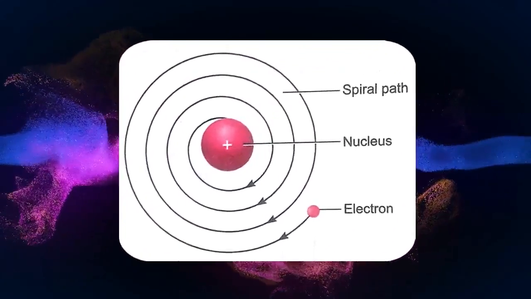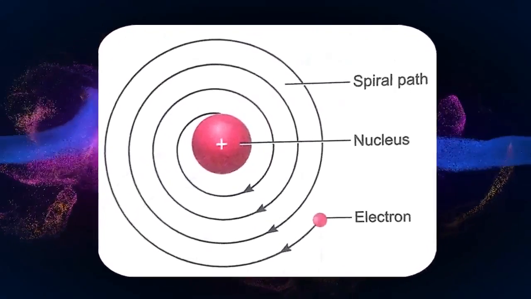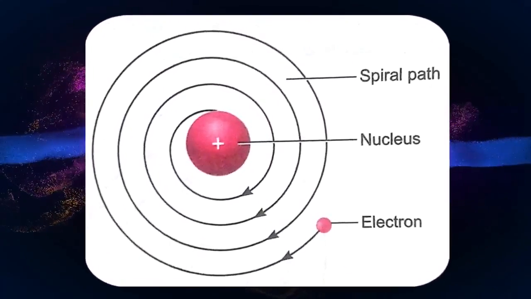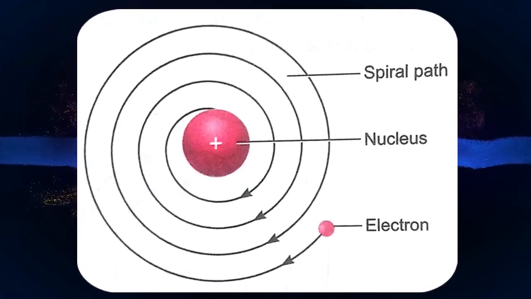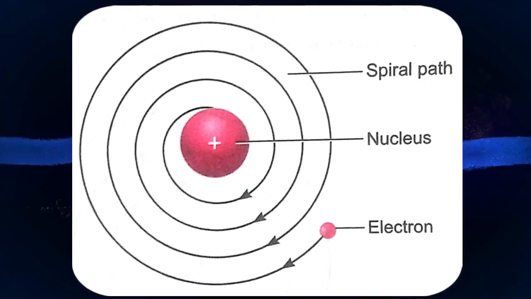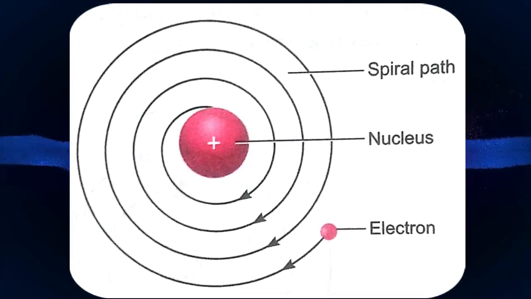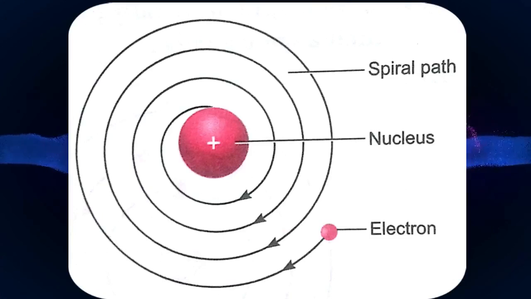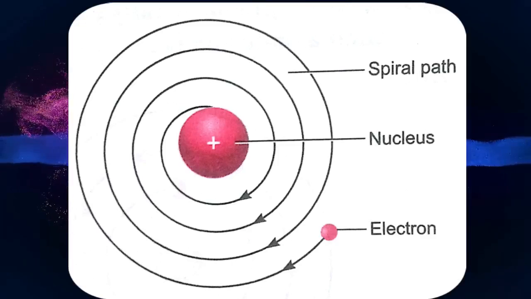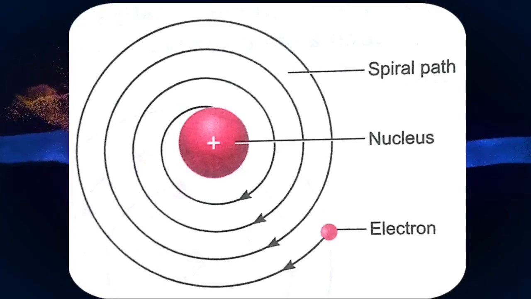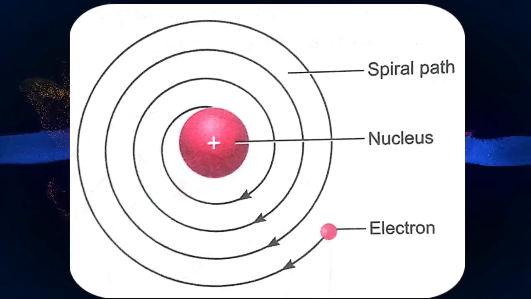But if we consider both Rutherford and Maxwell together, within 10 to the power minus 8 seconds an atom would have collapsed, but it is not happening in reality. That means there was some problem regarding the discussion of orbits and this movement of electrons by the Rutherford atomic model. So this is very, very important: Rutherford was not that successful in explaining how the electrons move. He said something regarding that, but the theory was not complete. It does not justify the experimental fact that was given by Maxwell.